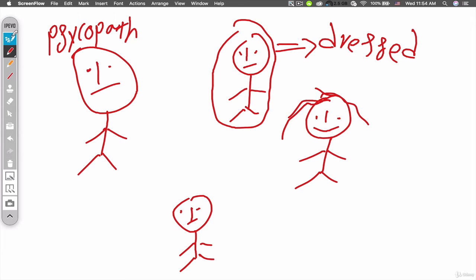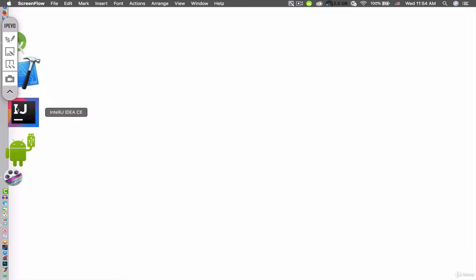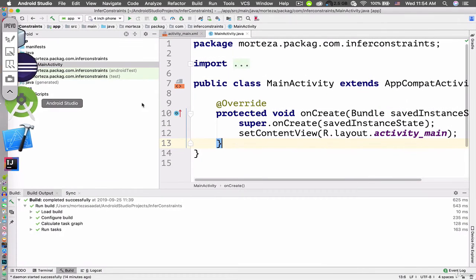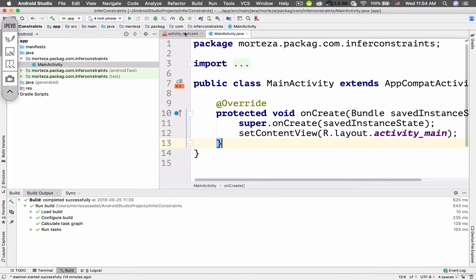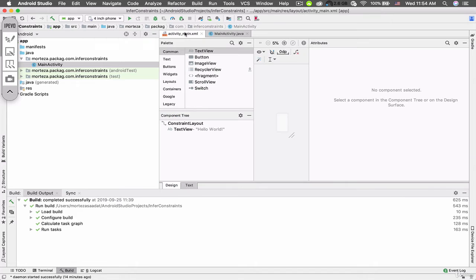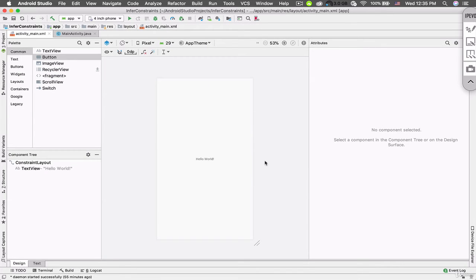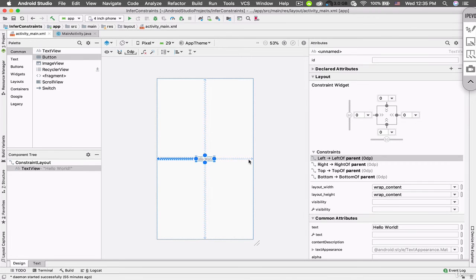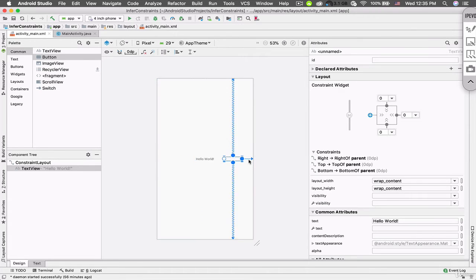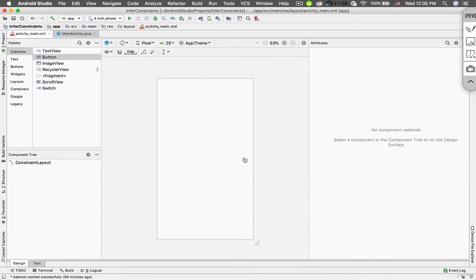So now let's go back to Android Studio and let's start learning about constraint layout and how the constraints are inferred. So just go to the activity_main.xml. So here we've got this Hello World text view. Let's just select it and then delete it. So it seems that I just deleted the constraint. So let's just select the whole text view and then press the delete key on your keyboard.